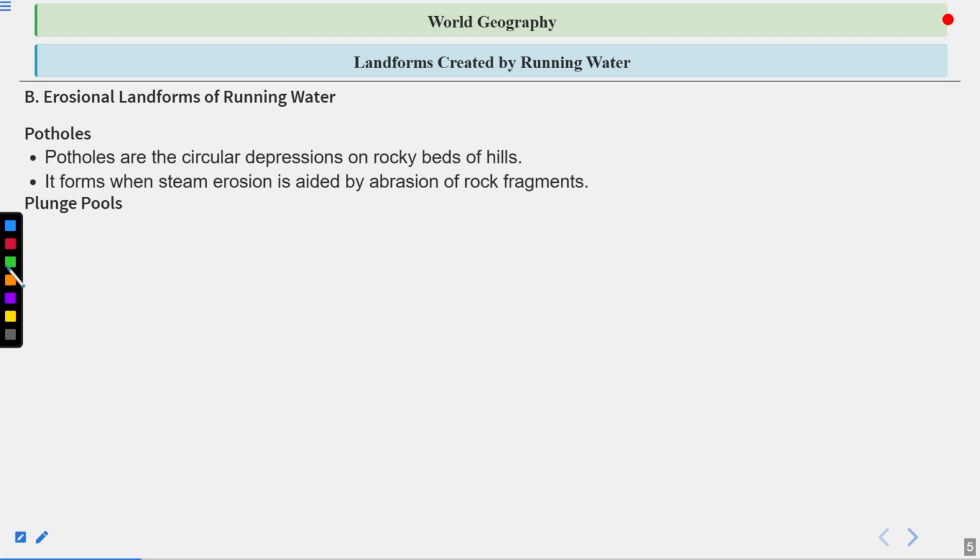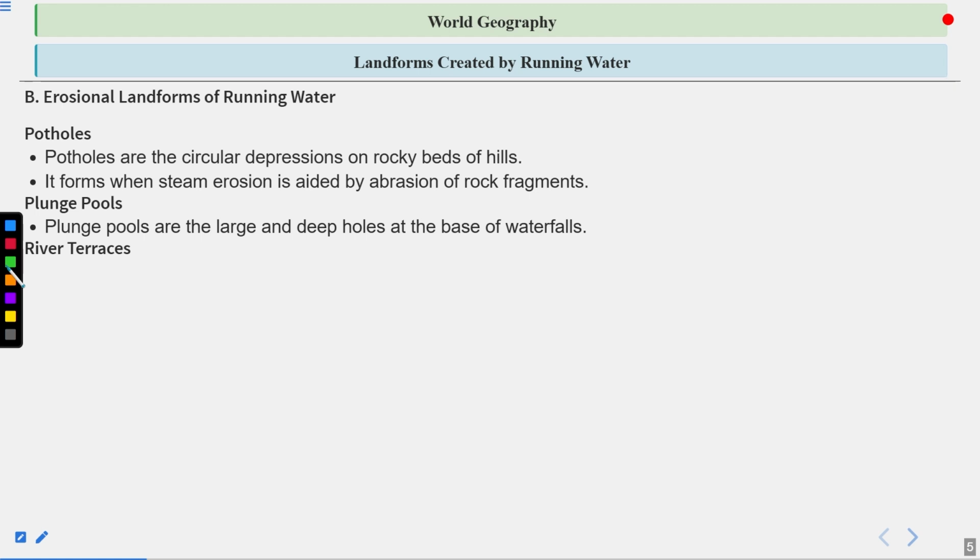Plunge pools. Plunge pools are the large and deep holes at the base of waterfalls. So if you have ever seen a waterfall, you can see that at the point where the water from the waterfall reaches, it creates a kind of depression and a kind of pool there. So that type of pool is called a plunge pool.